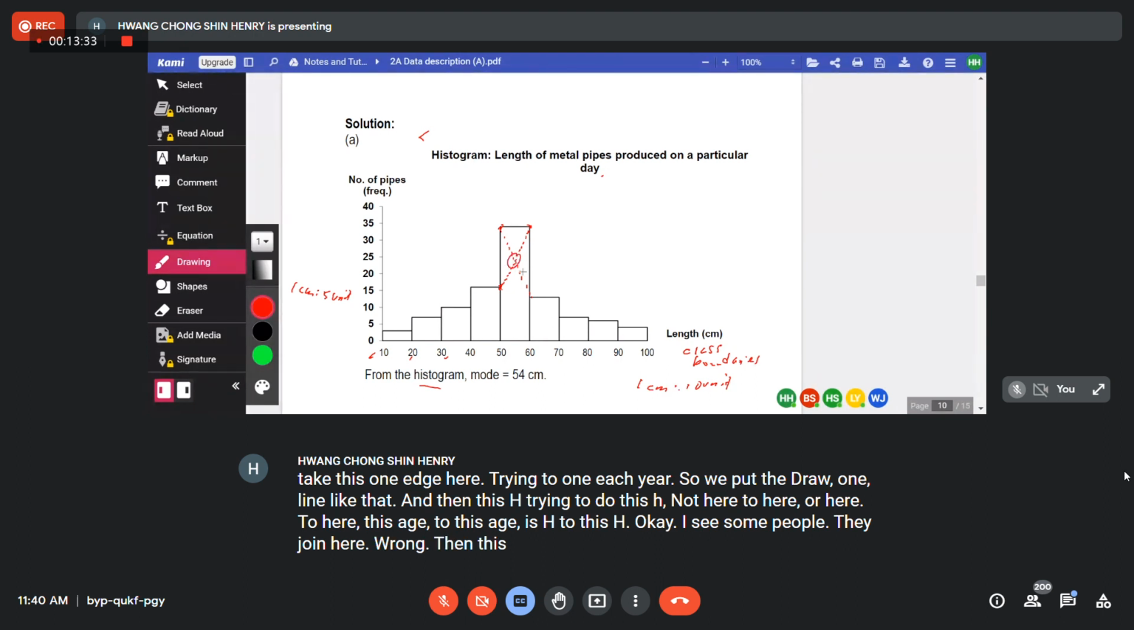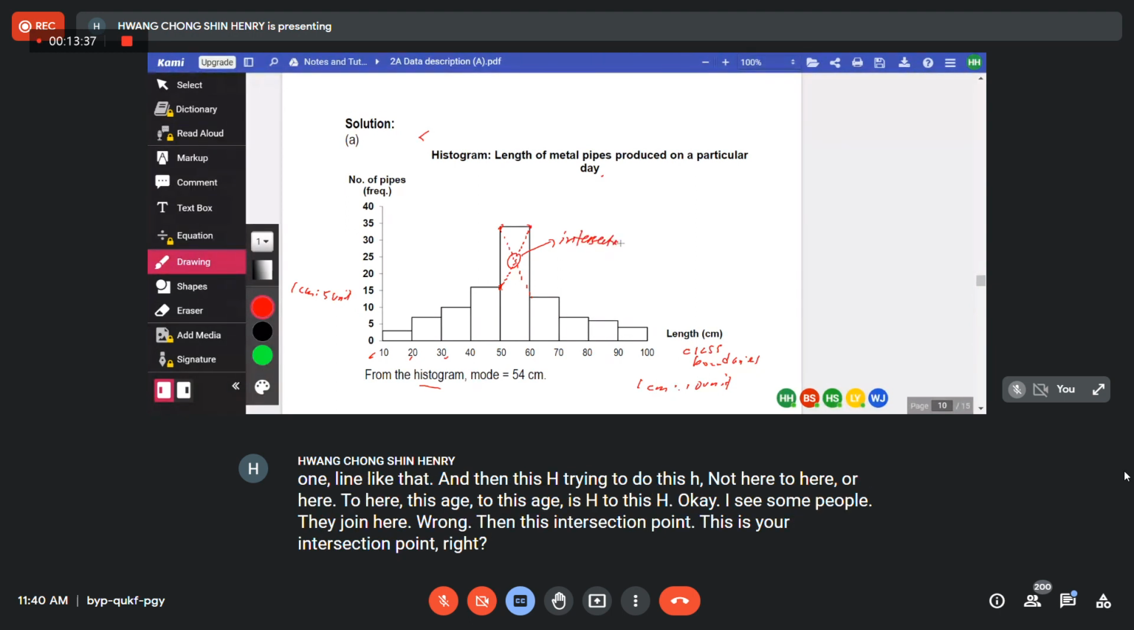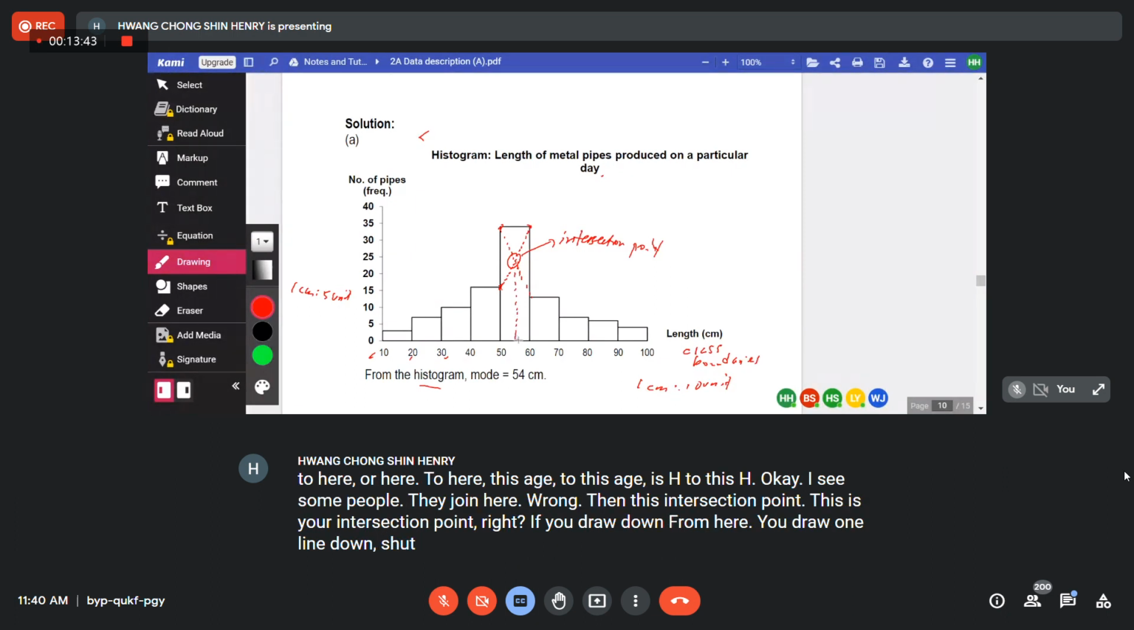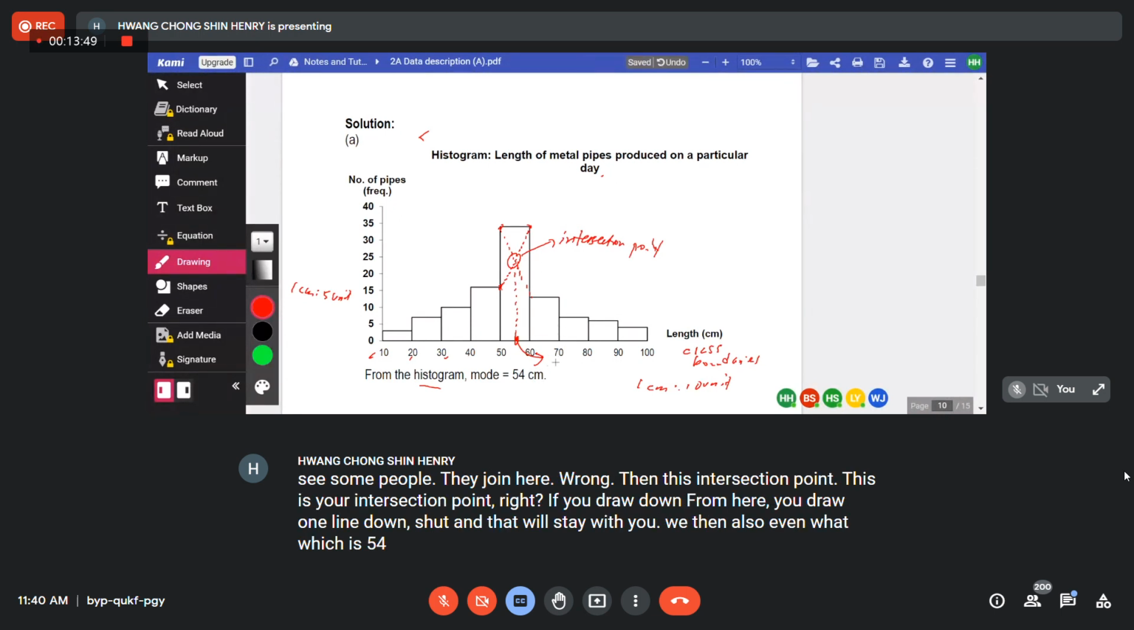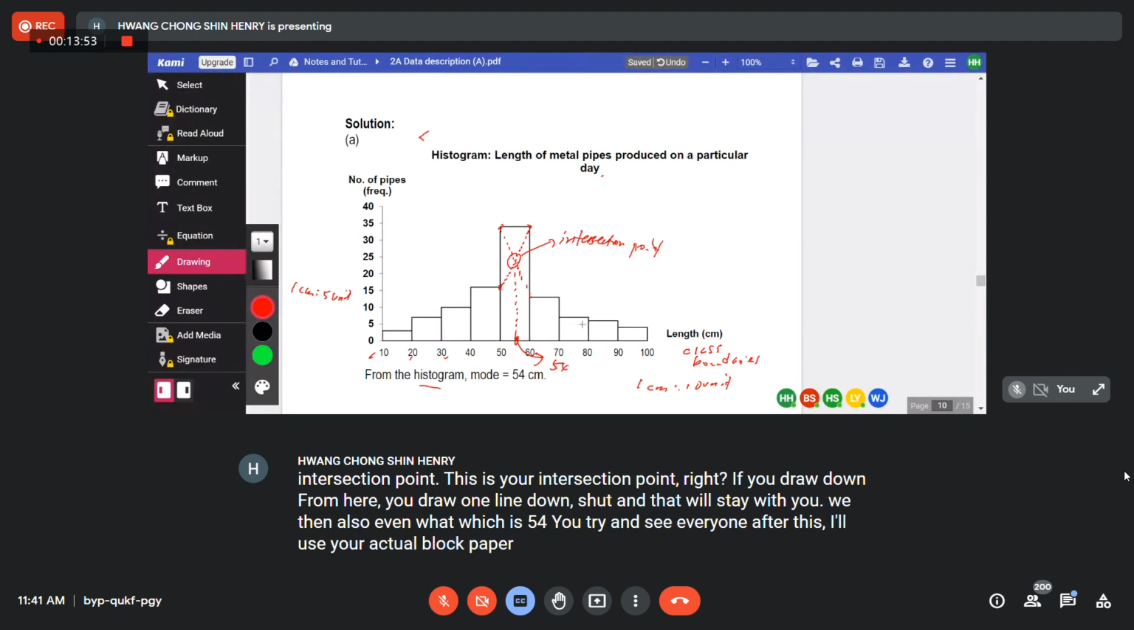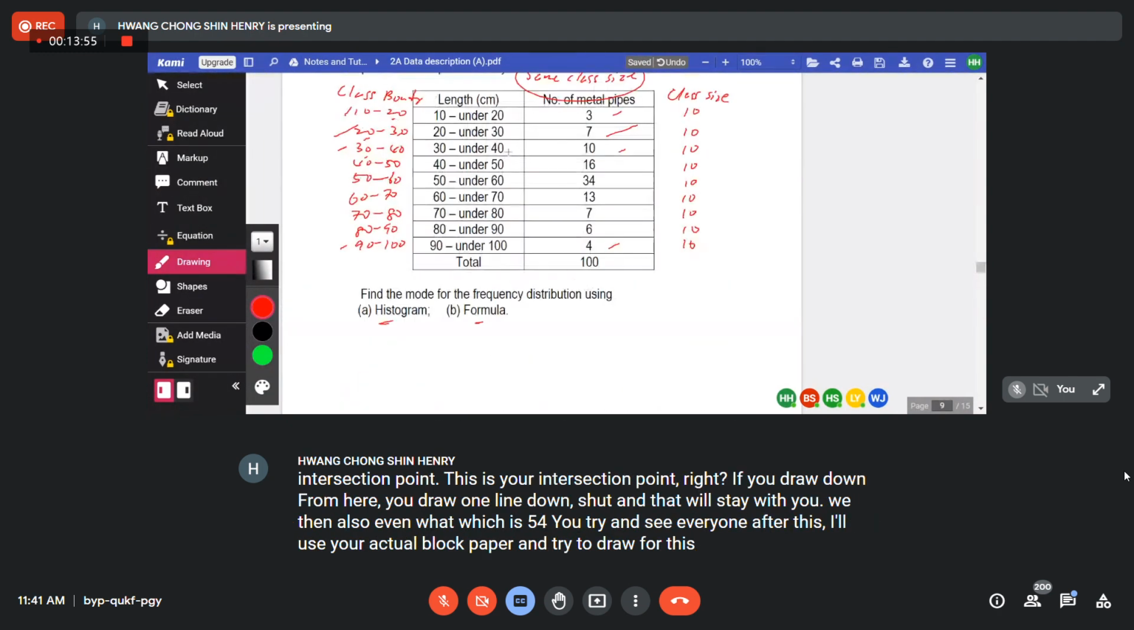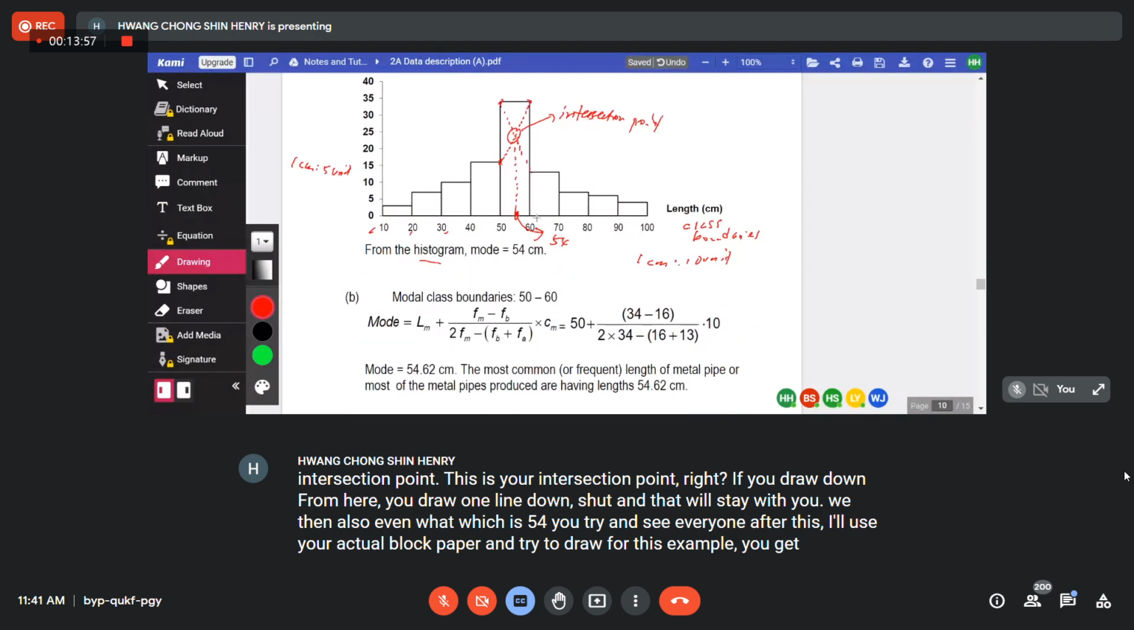Then this intersection point, this is your intersection point, right? If you draw down, from here, you draw one line down, sharp, and that will estimate your median, sorry, your mode, which is 54. You try and see, everyone. After this, use your actual graph paper and try to draw for this example. You get the mode as 54.